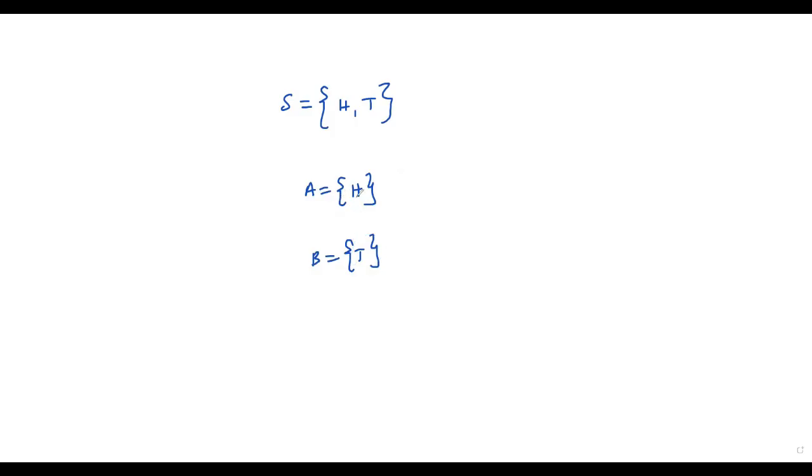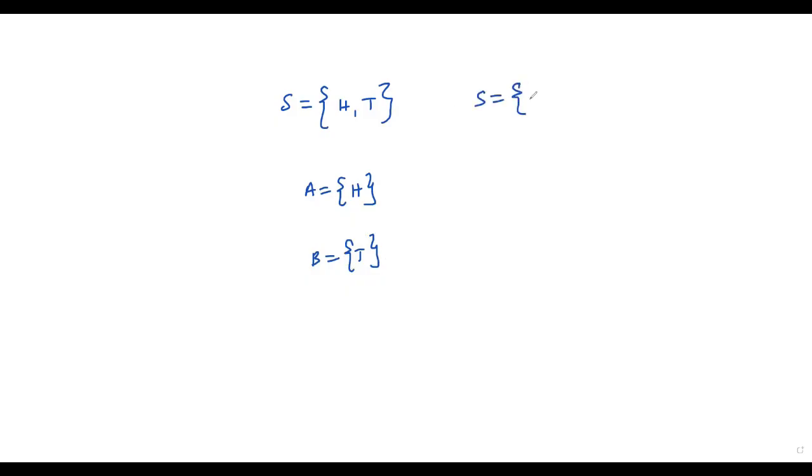So if there is outcome head, then there is no possibility for the outcome tail. If there is outcome tail, then there is no possibility for the outcome head. So these two outcomes are called mutually exclusive. That is, the occurrence of one outcome will exclude the occurrence of the other outcome. That is, the occurrence of head will exclude the occurrence of tail, or the occurrence of tail will exclude the occurrence of head.